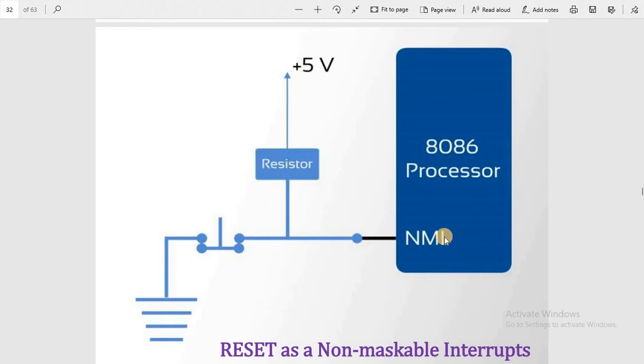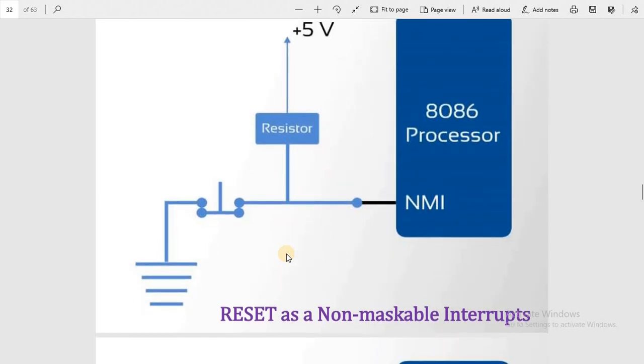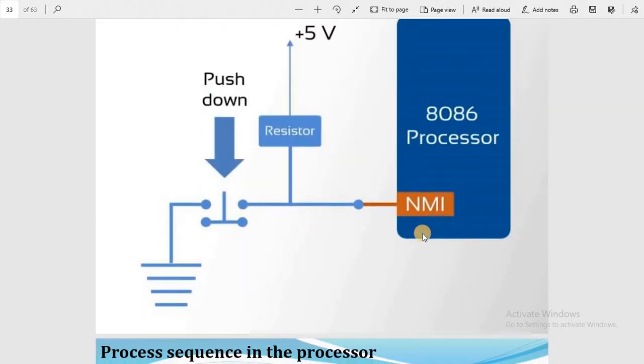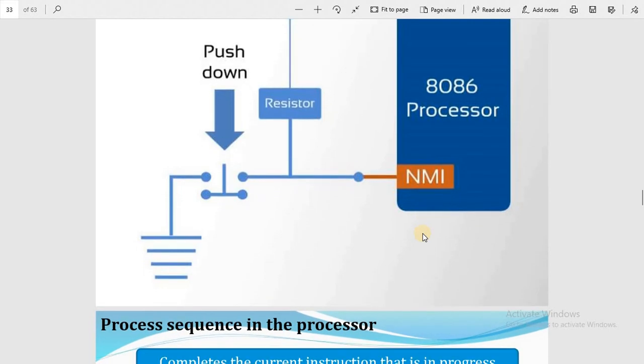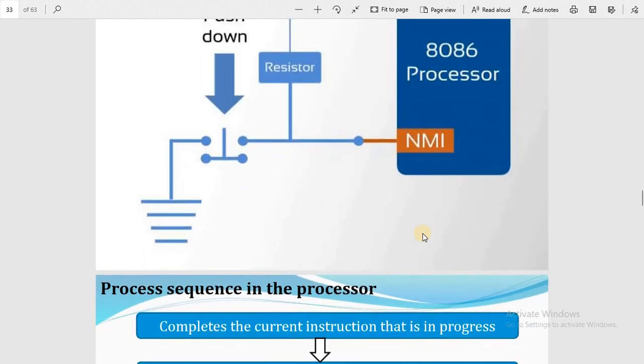In the NMI execution, this is the hardware reset as a non-maskable interrupt. When reset is called, this process is executed. The interrupt process cycle is executed on priority, and all other execution of the program is suspended. The routine program is pushed down and the NMI is handled.